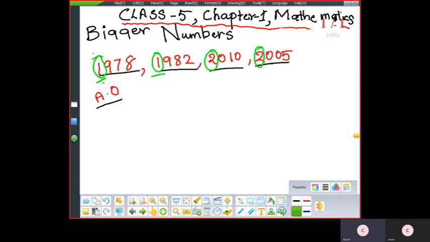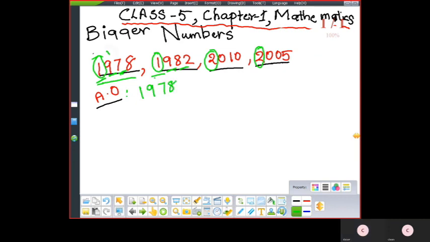So now you have 1 and again 1. When the numbers are the same, you check the next place, the hundreds place. Here 9, here also 9. Again it is the same. Now check the tens place: here 7, here 8. Which is smaller? 7 is smaller. So this whole number will become the first smallest number.